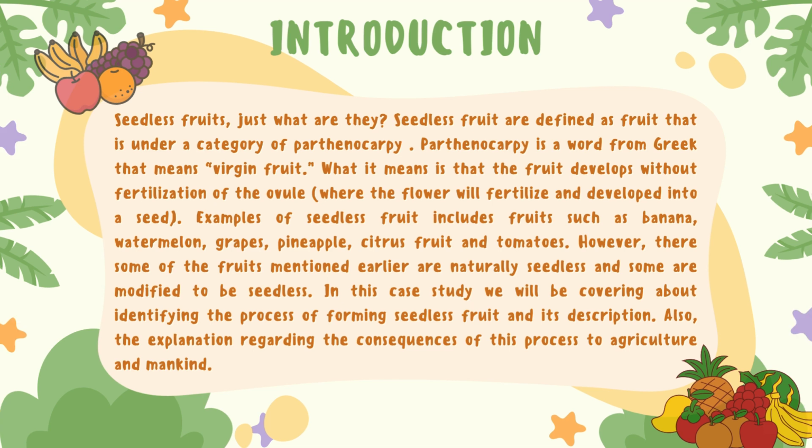Seedless fruits. Just what are they? Seedless fruit are defined as fruit that is under a category of parthenocarpy. Parthenocarpy is a word from Greek that means virgin fruit. What it means is that the fruit develops without fertilization of the ovule, where the flower will fertilize and develop into a seed. Examples of seedless fruit include fruits such as banana, watermelon, grapes, pineapple, citrus fruit, and tomatoes.